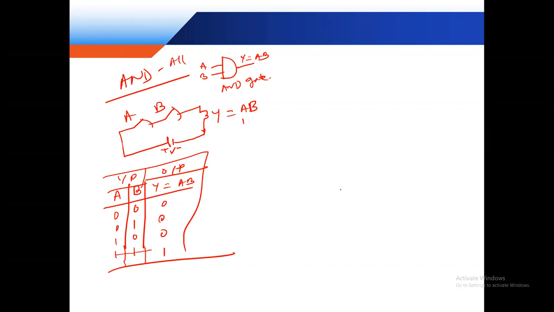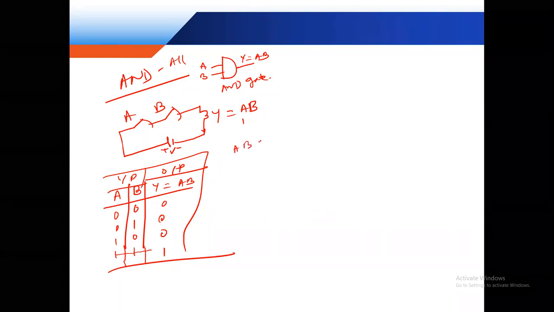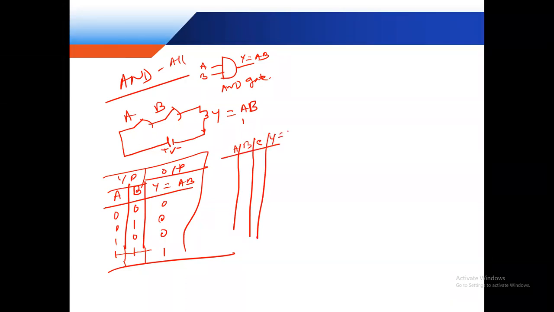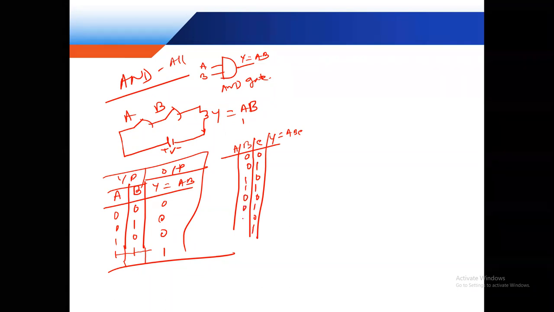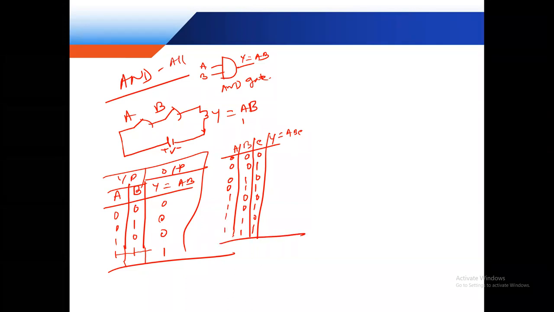Clear? If 3 inputs, A, B, C, then Y is equal to ABC. So 0 1 0 1 0 1 0 1, 0 0 1 1 0 0 1 1, 0 0 0 0 1 1 1 1. This is the AND gate truth table. In this line all three inputs are high, so only this output will be 1 and all the others are 0.